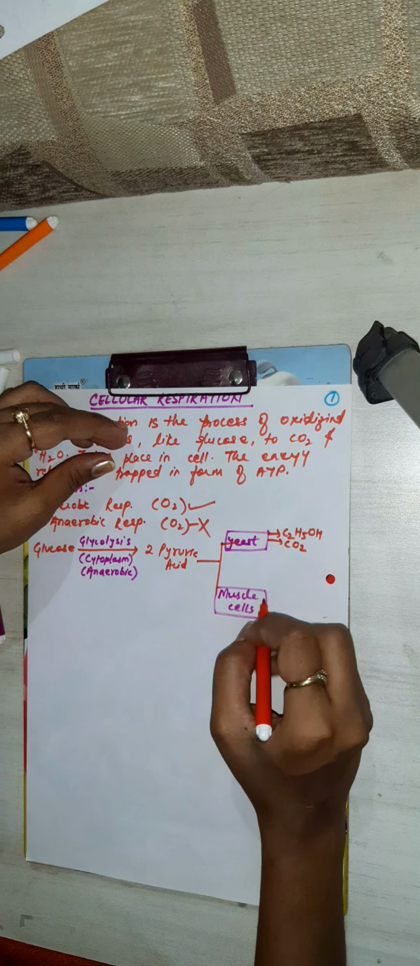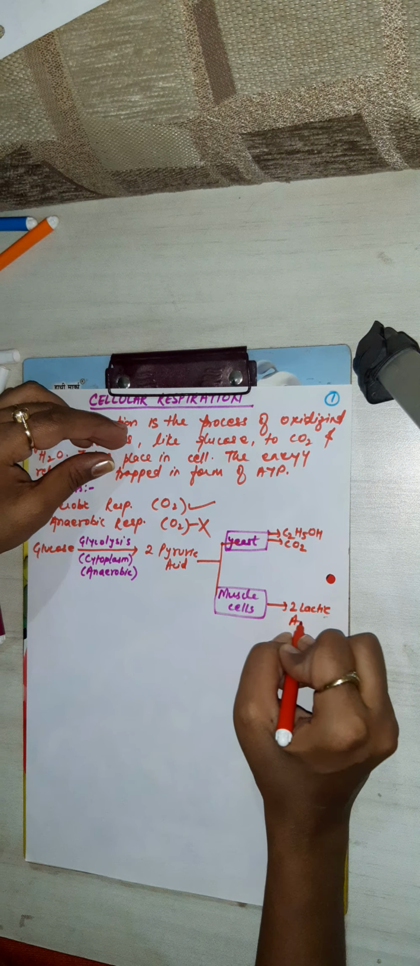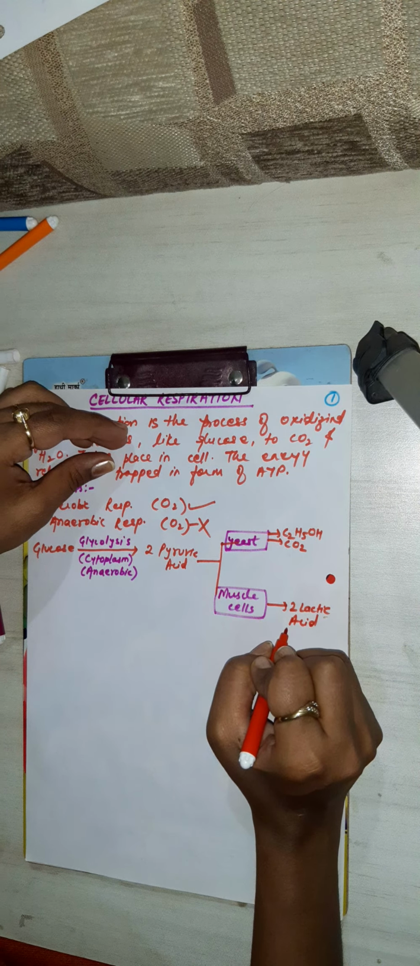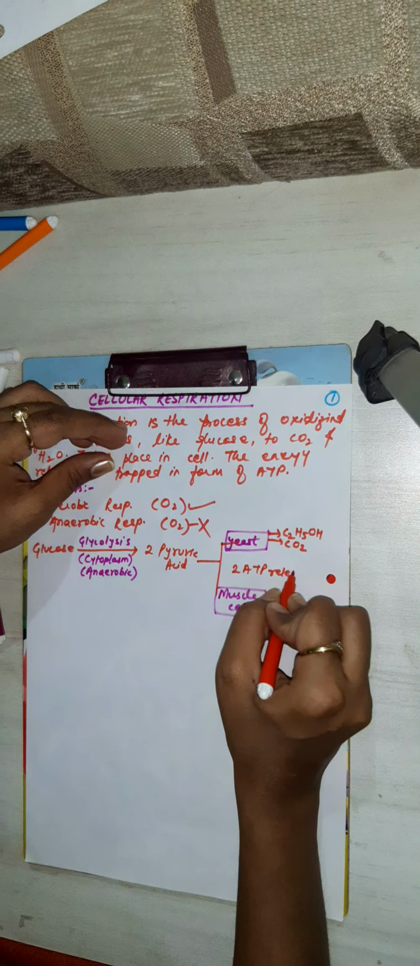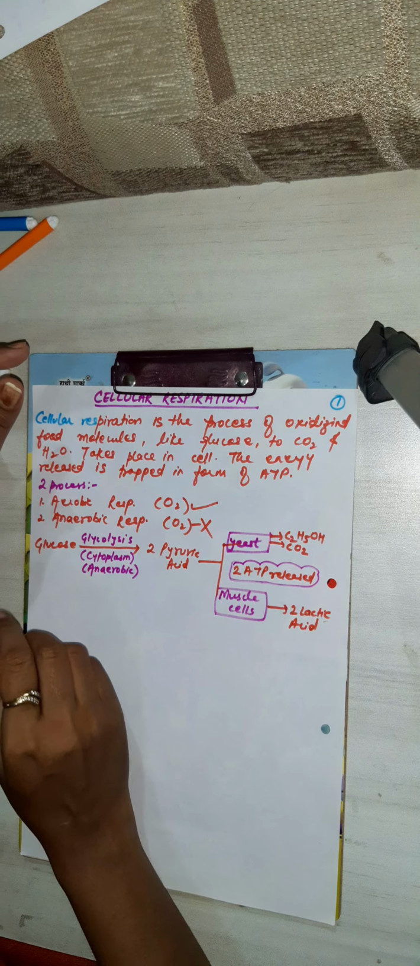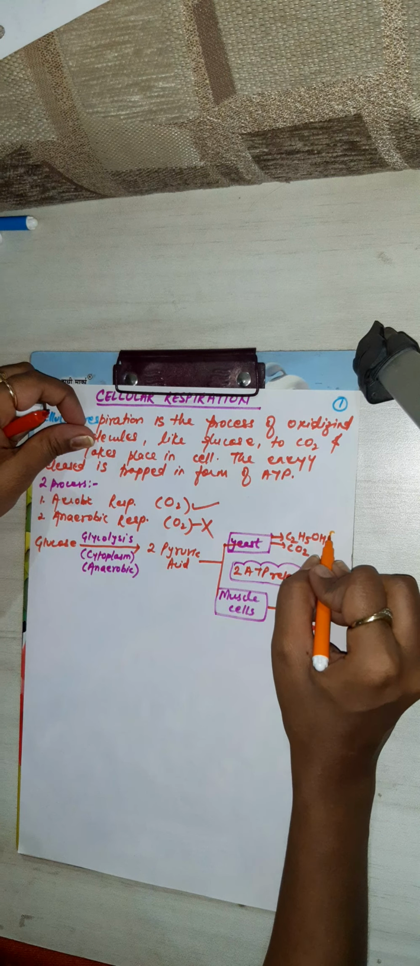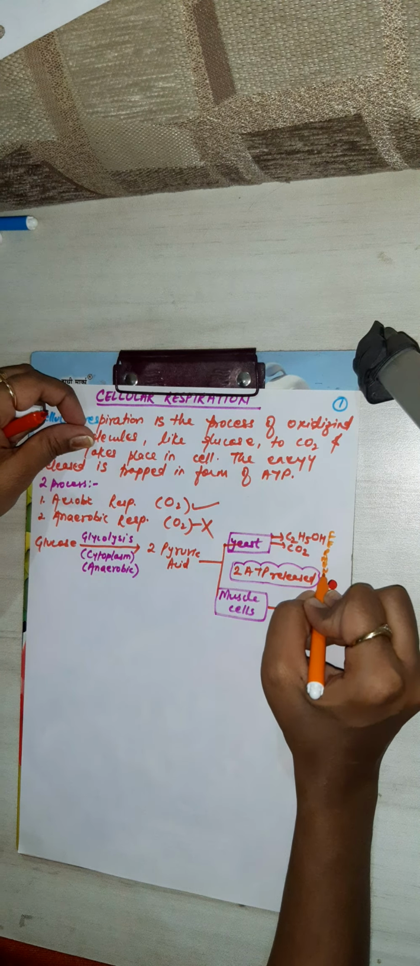Suppose it is taking place in muscle cells. When it takes place there, it will give 2 molecules of lactic acid, and 2 ATP are released. This process is known as fermentation.